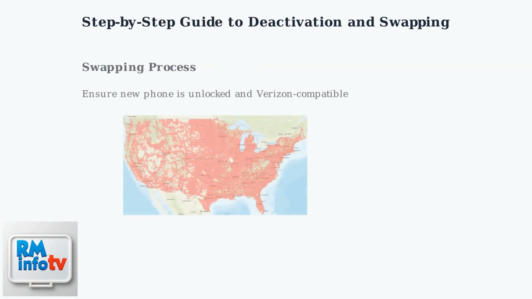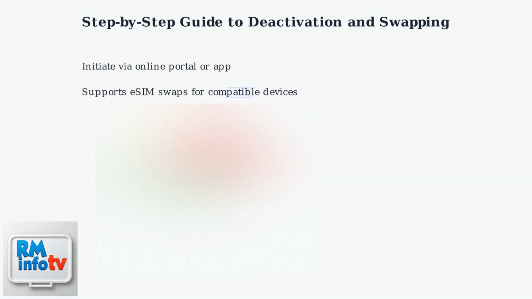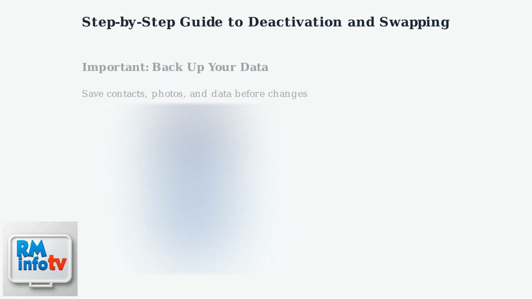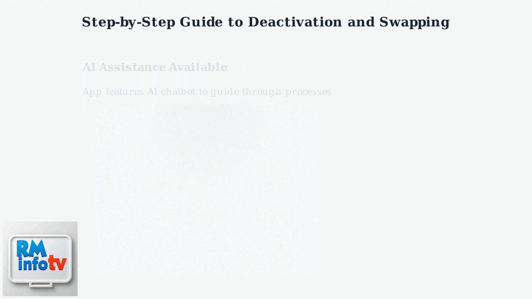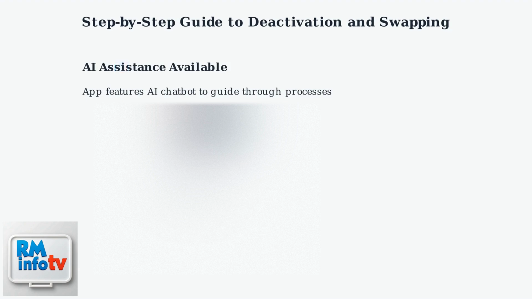For swapping, ensure your new phone is unlocked and compatible with Verizon's network, as Consumer Cellular operates on this network. You can initiate a swap through the online portal or app, and Consumer Cellular supports eSIM swaps for compatible devices, simplifying the process. Remember to back up your data before either deactivating or swapping. With the rise of digital account management, Consumer Cellular now uses AI to assist with these processes, so the app can guide you.